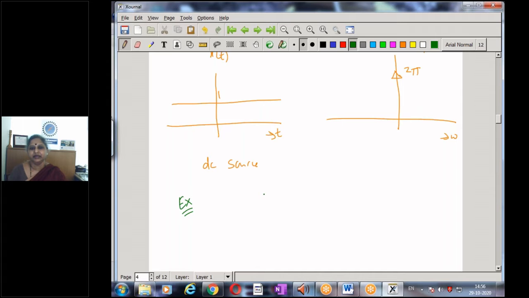Let us say we try to obtain the inverse Fourier transform of 2 pi delta omega minus omega naught.